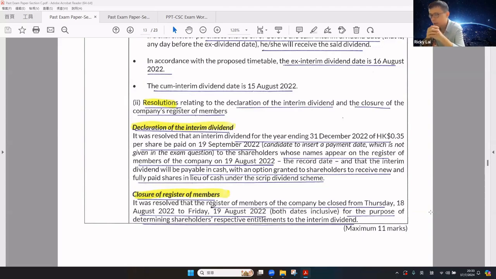It was resolved that the interim dividend for the year ended December 31 of 0.35 Hong Kong dollar per share shall be paid on September 19 to the shareholders whose names appear on the register of members on August 19, that is the record date, and that the interim dividend will be payable in cash with an option granted to the shareholders to receive new and fully paid shares in lieu of cash under the scrip dividend scheme.